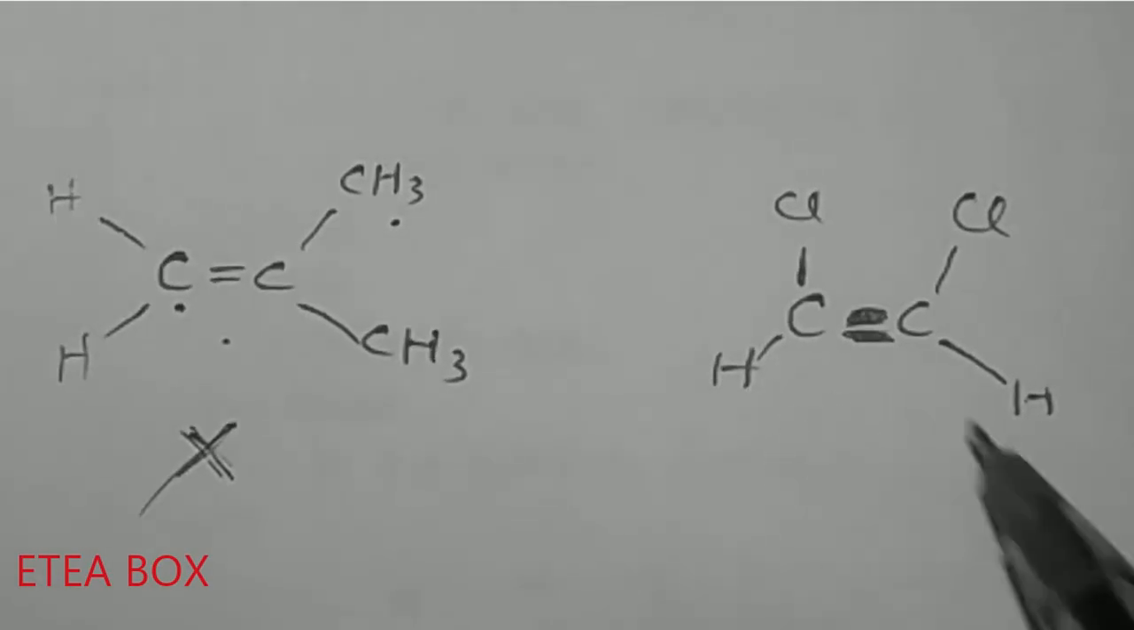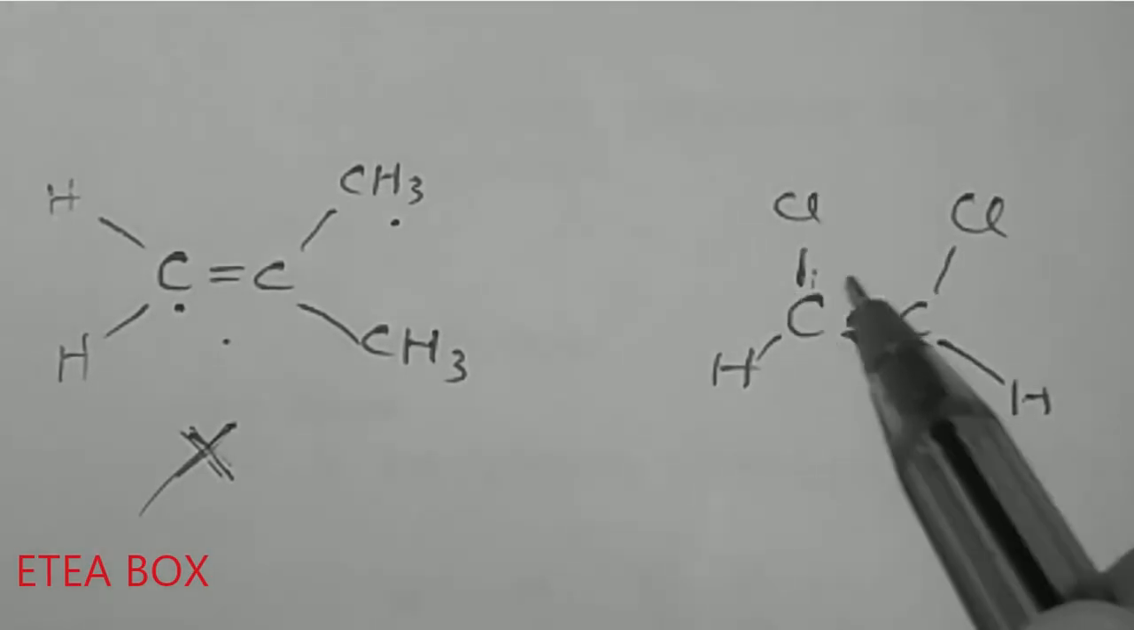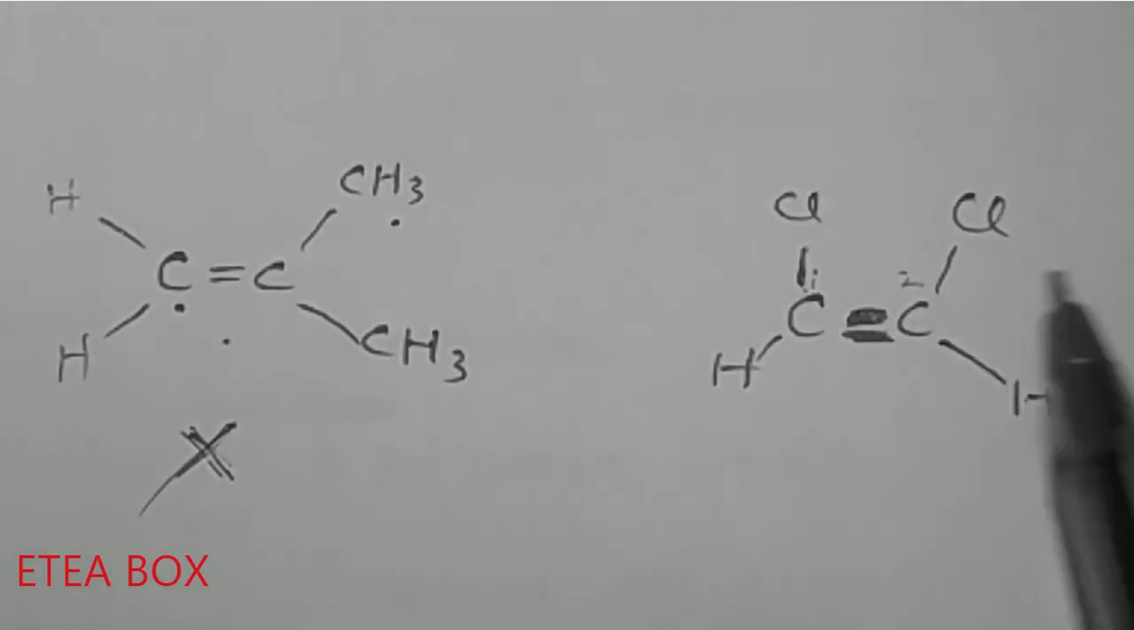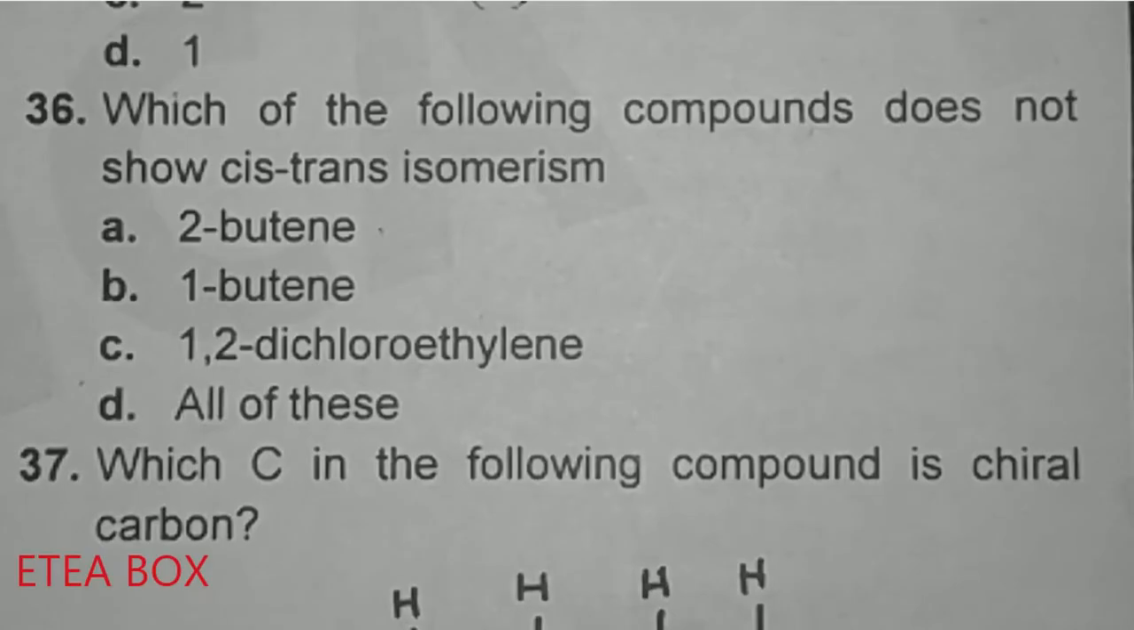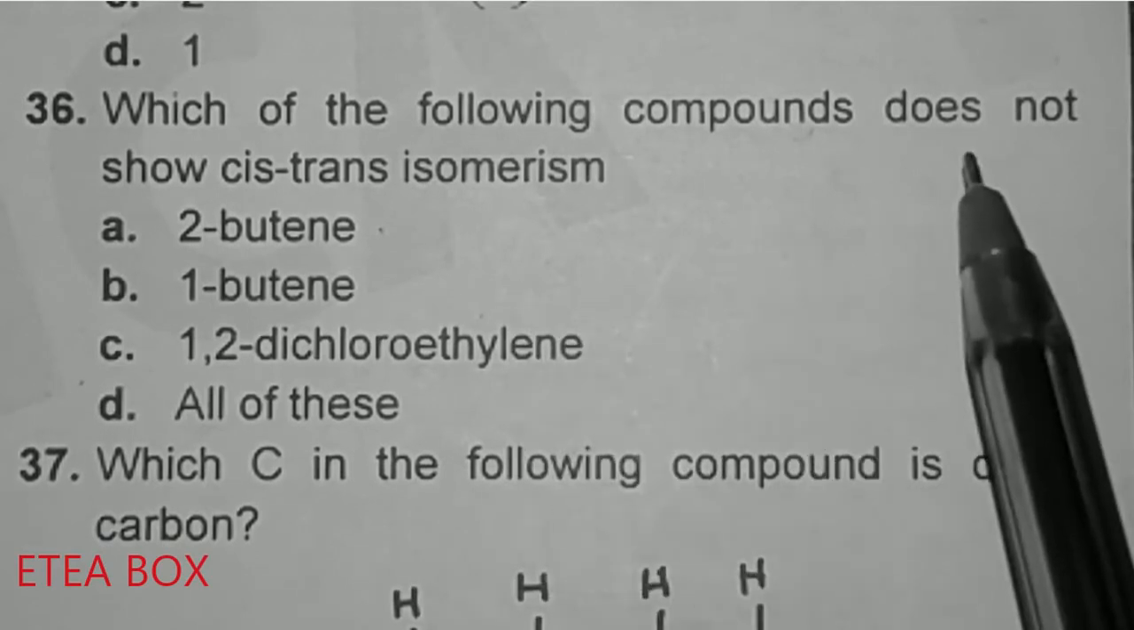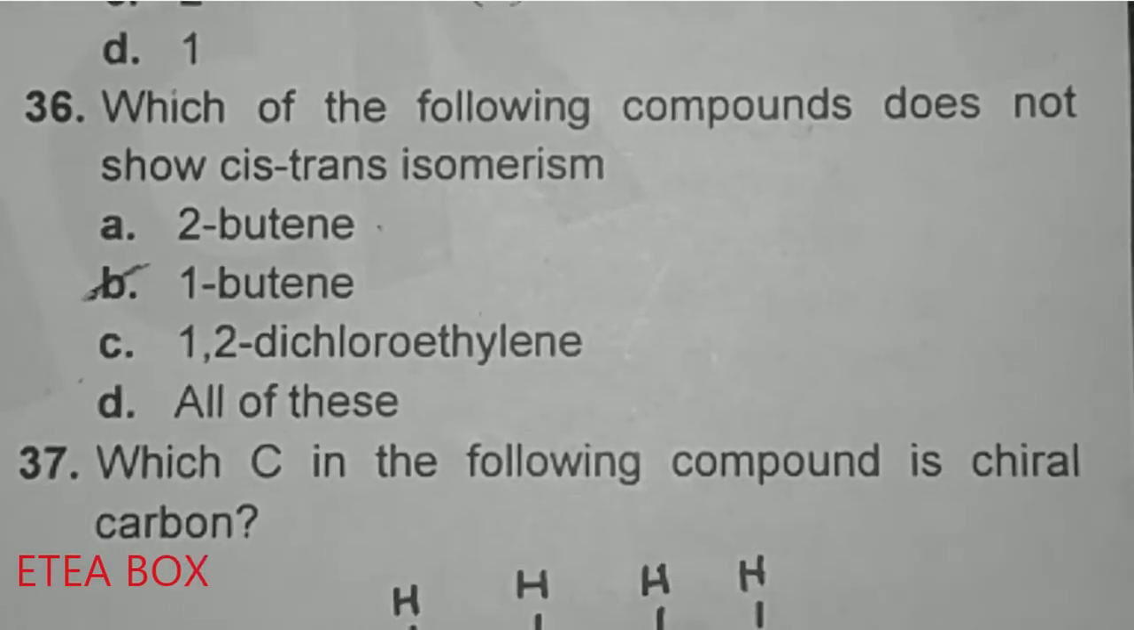Now let me show you 1,2-dichloroethylene. Look here, this is carbon number 1 and this is carbon number 2. If we take ethane and remove one hydrogen, it will be ethyl. If we remove 2 hydrogens, then it will give ethylene. So this one is 1,2-dichloroethylene and this one shows cis-trans isomers because each carbon has different groups attached. So which compound does not show it, option B is correct here.